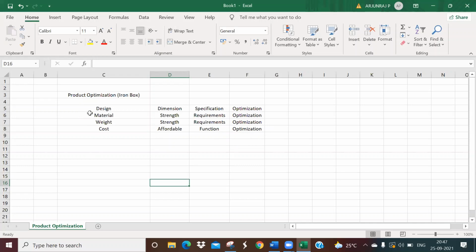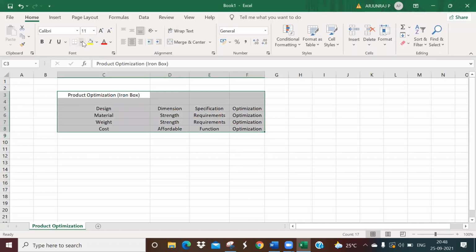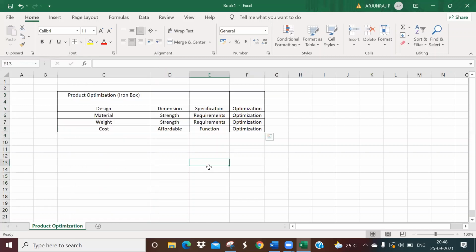So apart from this, is there any other thing you feel? You can tell me accordingly, and you can prepare a presentation accordingly. Any doubt you have? Any other ideas do you have?